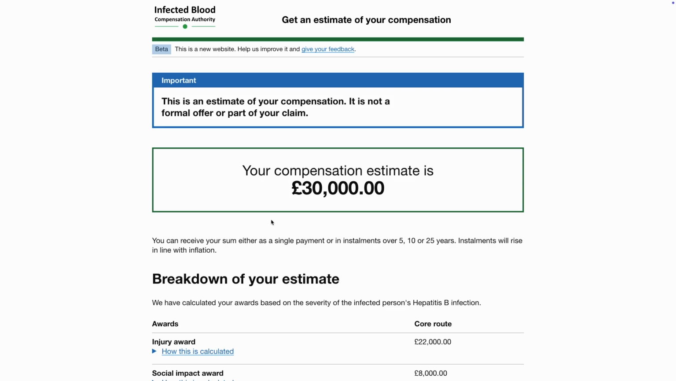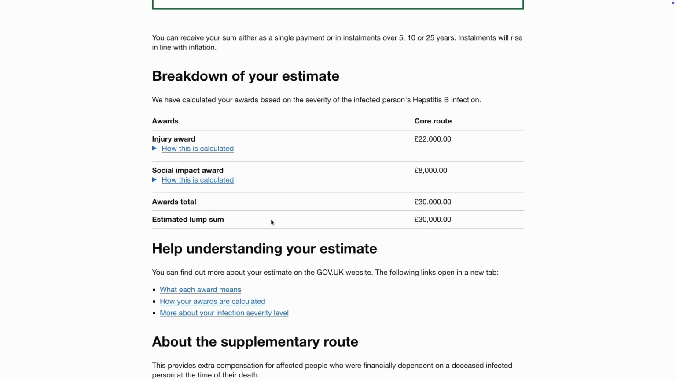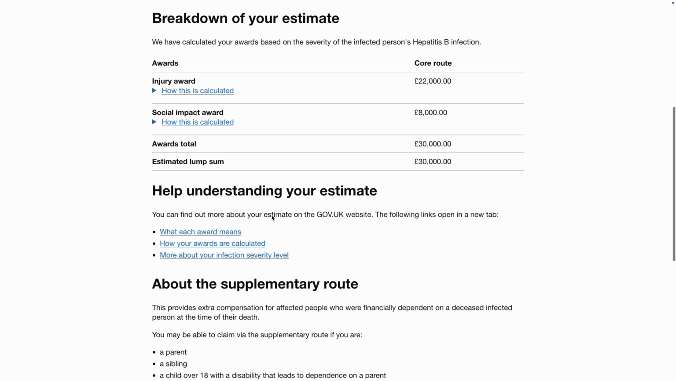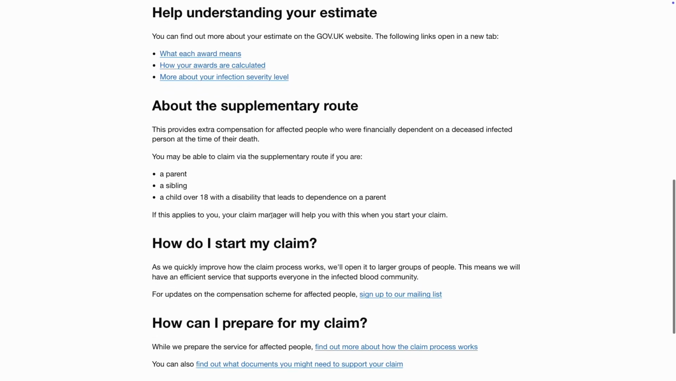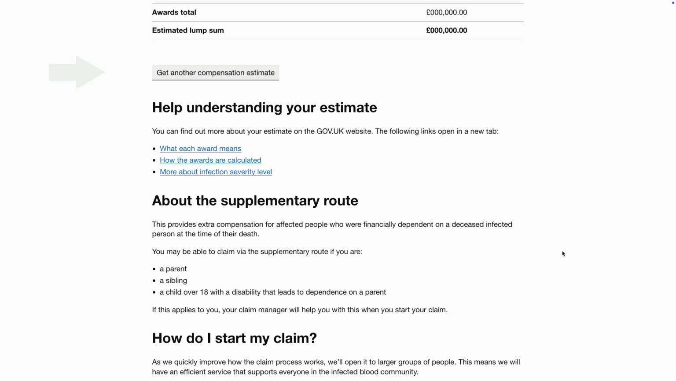You will then be shown an estimate of your compensation claim. This is not a formal offer or part of a compensation claim. The estimate includes a breakdown of the estimate and how the awards have been calculated, and more information to help you understand the estimate and payment options. Your browser will enable you to print and/or save your documents. If you need to calculate another estimate, click Get Another Compensation Estimate below the estimation breakdown.